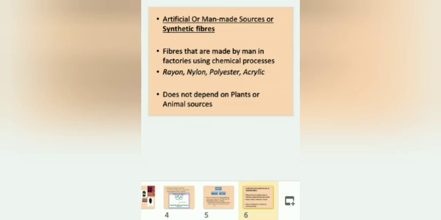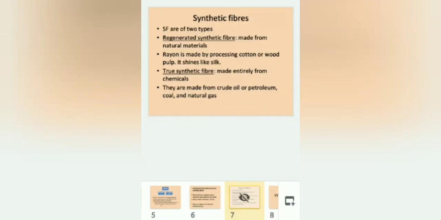Artificial or man-made sources are synthetic fibers. Fibers that are made by man in factories using chemical processes: rayon, nylon, polyester, acrylic. It does not depend on plants or animal sources. Synthetic fibers are of two types: regenerated synthetic fiber made from natural materials. Rayon is made by processing cotton or wood pulp. It shines like silk. True synthetic fiber is made entirely from chemicals. They are made from crude oil or petroleum, coal and natural gas.